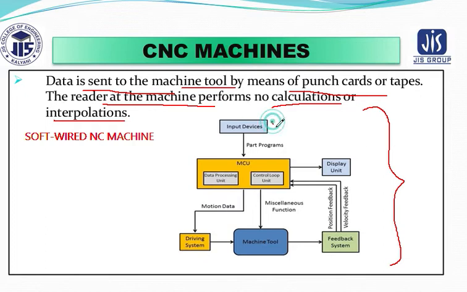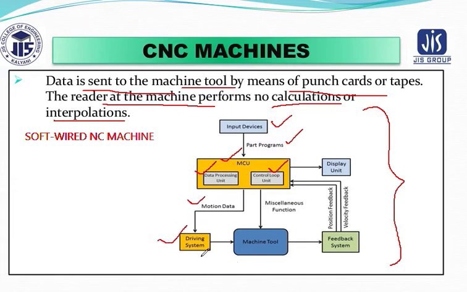So there is an input device where you insert the part programs. There is an MCU, that is, a machine control unit, where the data processing unit as well as the control loop unit are located, and from here motion data is sent to the driving system.